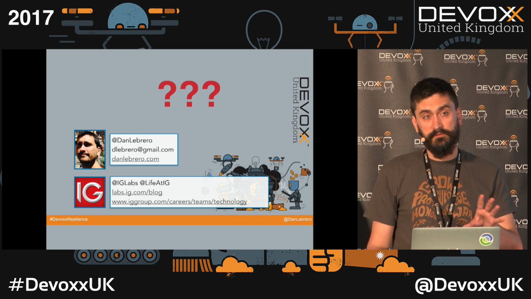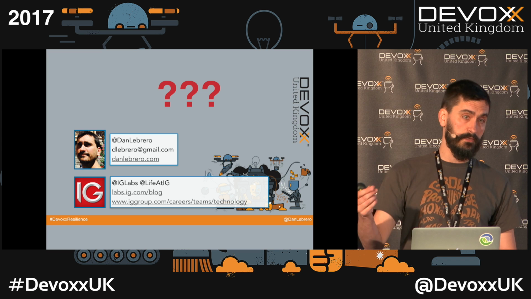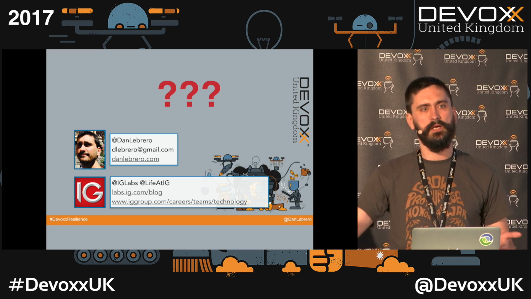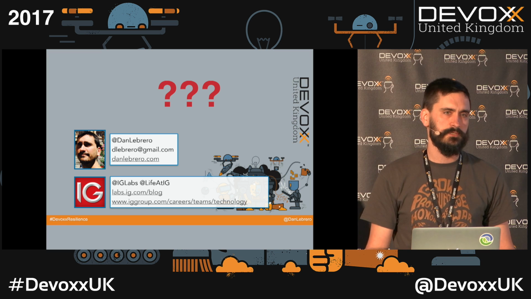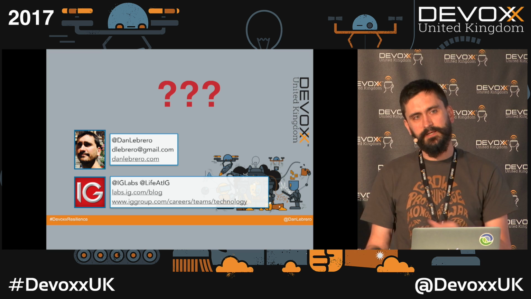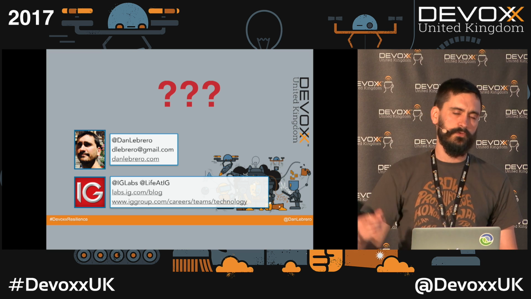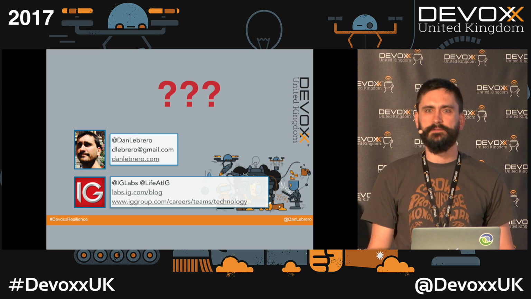I copied most of the failure modes from Netflix Chaos Monkey. It's just that I needed to go through the Docker API to be able to apply them, instead of what they are doing with Amazon. So you can copy the failures, how to do the failures. It's just a matter of how you are going to apply that into your environment. Anything else? Cool. Thank you very much, guys.